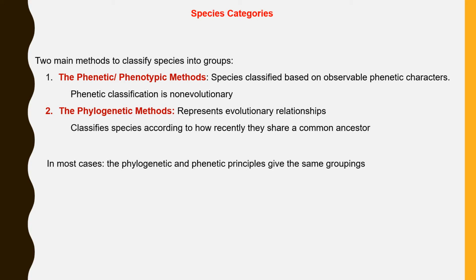The phylogenetic method is based on evolutionary relationship between the organisms. If two organisms share a common ancestor, they are grouped together. In most cases, the phenetic and the phylogenetic methods give the same classification groups, but not in all cases.